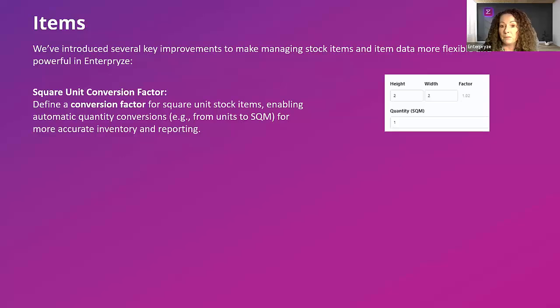The screen example I've given you there is directly from a line entry, so that when you're inputting the stock item and you input the dimensions of that item, as you can see here, 2 by 2, and I have a factor there, it will divide that calculation by 2 to give me the actual quantity in square meters to sell to the customer. Again, I'll show you that as we go through the live demonstration.